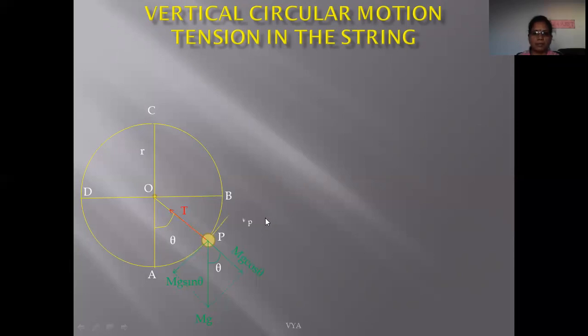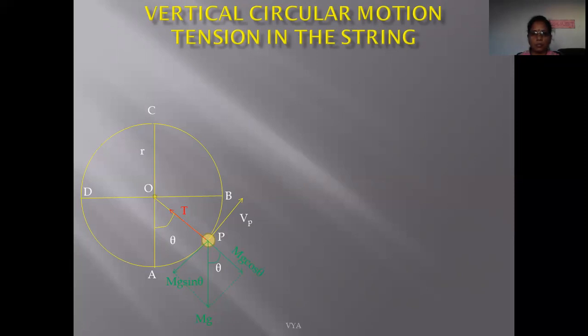We know that the tension provides the necessary centripetal force, but the component mg cos theta is in the opposite direction of this tension, and so the resultant force acting toward the center of this circle